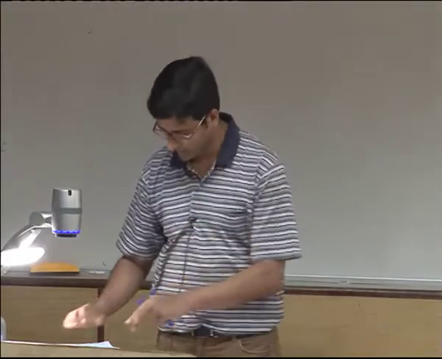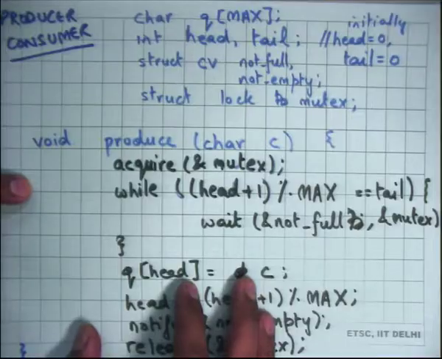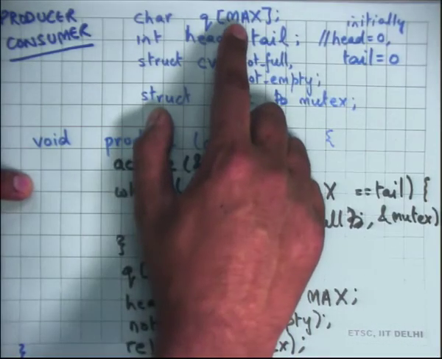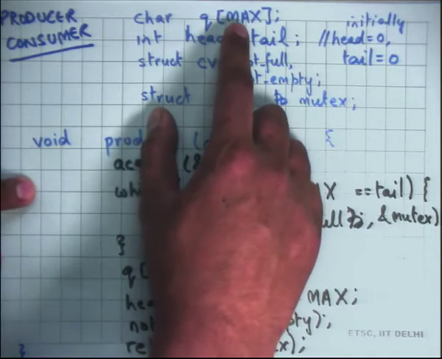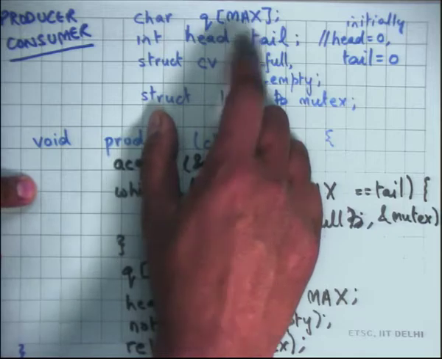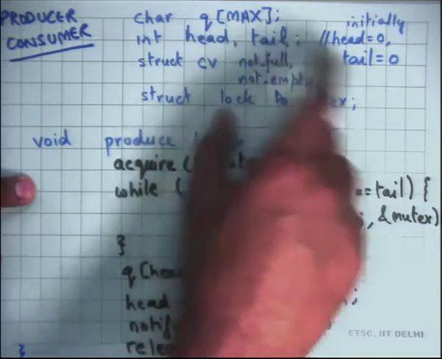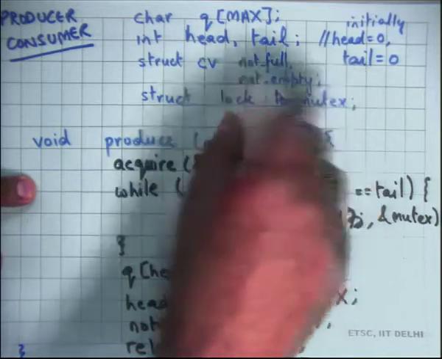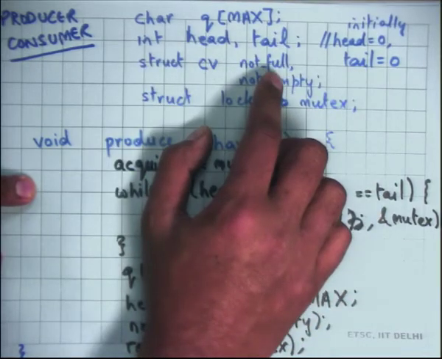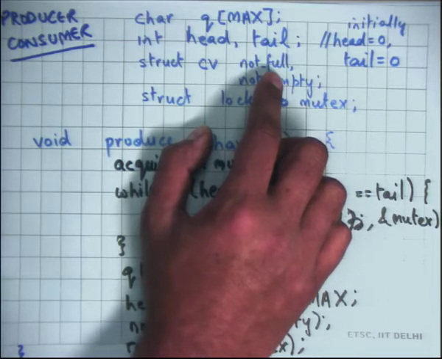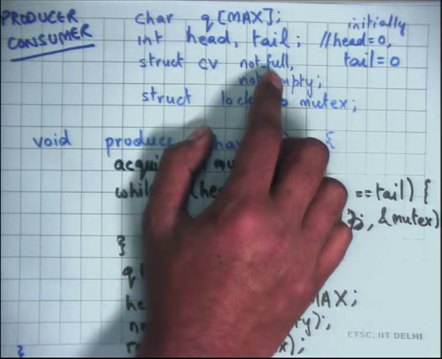All right. Okay. So let me go through this example in a little more detail. So let's say this is my circular array that I'm using to represent a queue. It has max elements. I have two pointers, head and tail. Initially, I set head and tail to 0, and then we looked at it last time, and we said, to ensure that a producer doesn't write to a full queue, the producer should check for the condition, and if the condition is not true, then it should wait on this condition variable called not full, right?